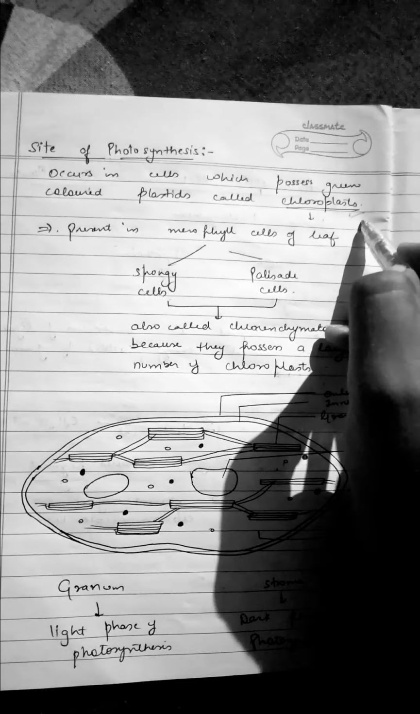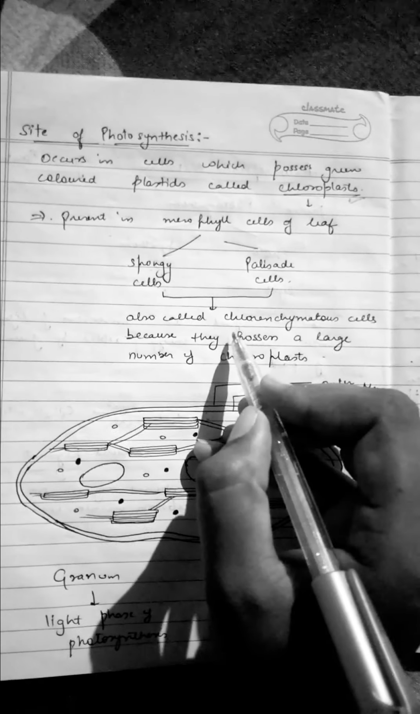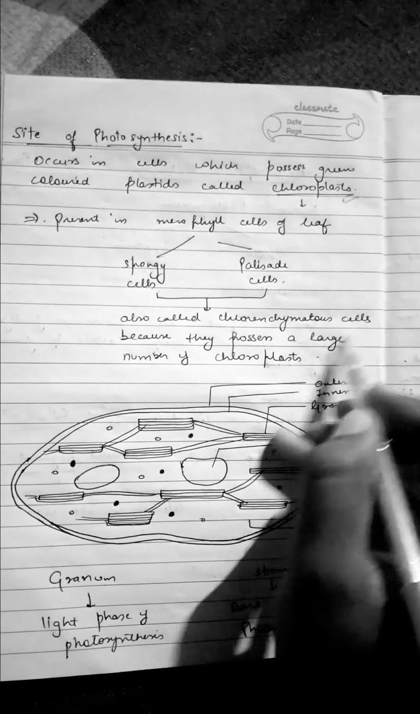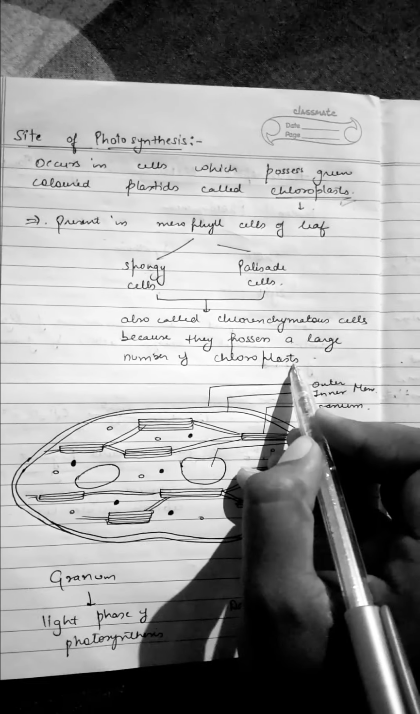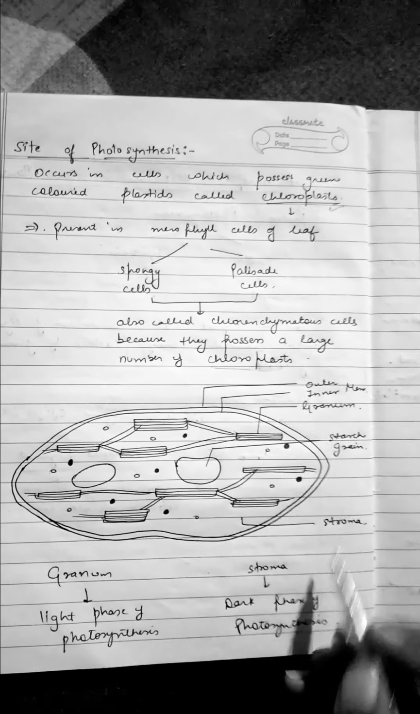And these chloroplast cells are mesophyll cells. These mesophyll cells are of two types, spongy cells and palisade cells. These cells are also called chlorenchymatous because they possess a large amount of chloroplast, and chloroplast has chlorophyll. This is the whole structure of chloroplast.